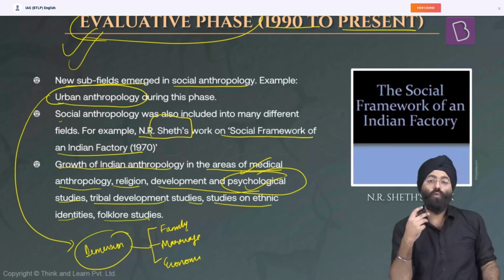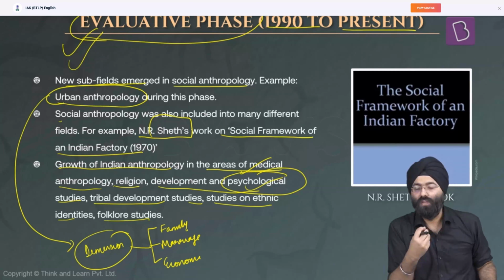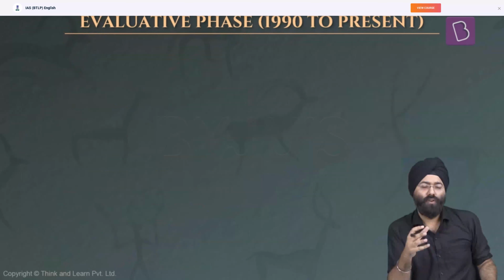See, very important is psychological studies. You would often come across this: in the urban areas, people are having various mental health issues, various diseases, like people in their mid-30s and 40s getting heart attacks. Why is it happening? How is stress associated with it? It is basically a study of man. So these dimensions themselves gained a lot of importance, and this was the important part of the evaluative phase.